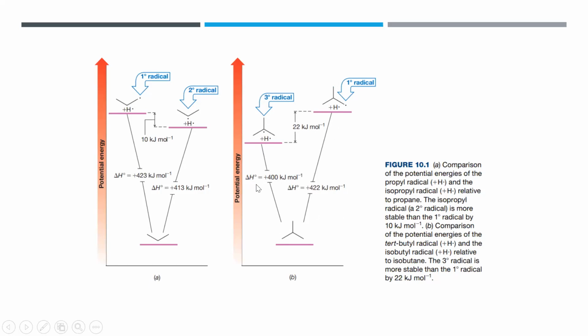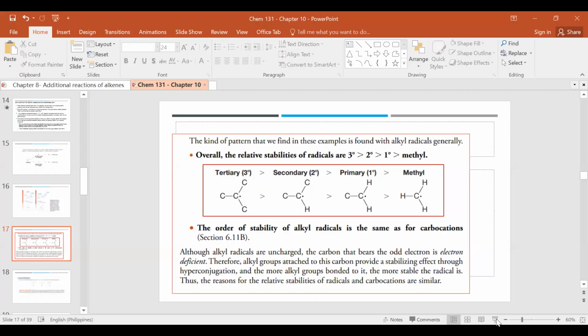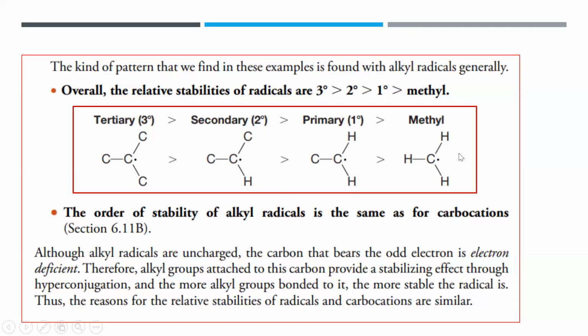Again, your delta H is akin to your potential energy. The higher your potential energy, the higher the value, the less stable is your radical. And the lower the value, the more stable is your radical. In fact, we can have the relative stabilities of radicals. A 3-degree radical is much more stable than a 2-degree radical, than a primary radical, and a methyl radical. So the stability is actually the same as that of our carbocations.